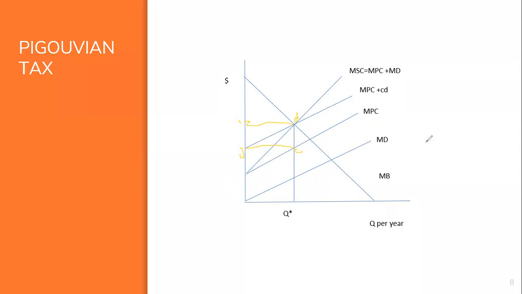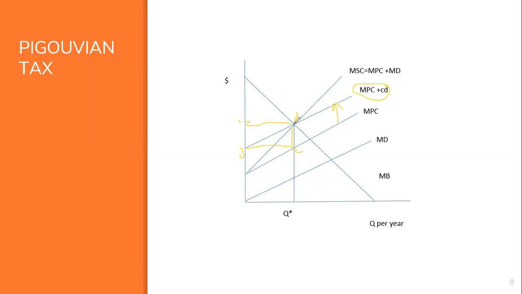The tax raises the Bart's effective marginal cost. If imposing the tax of CD, it affects the Bart's cost. The Bart has to make payment both to the supplier of his input and to the tax collector. The new marginal cost schedule is found by adding CD to MPC, marginal private cost, at each level of output. This involves shifting up the MPC, marginal private cost, by the vertical distance of CD.